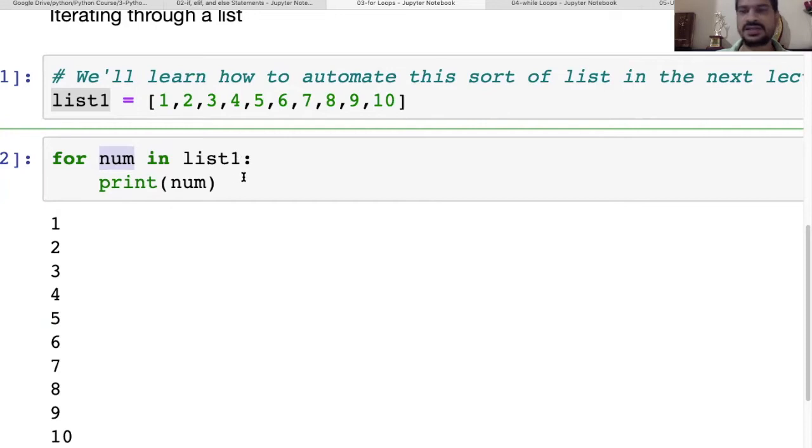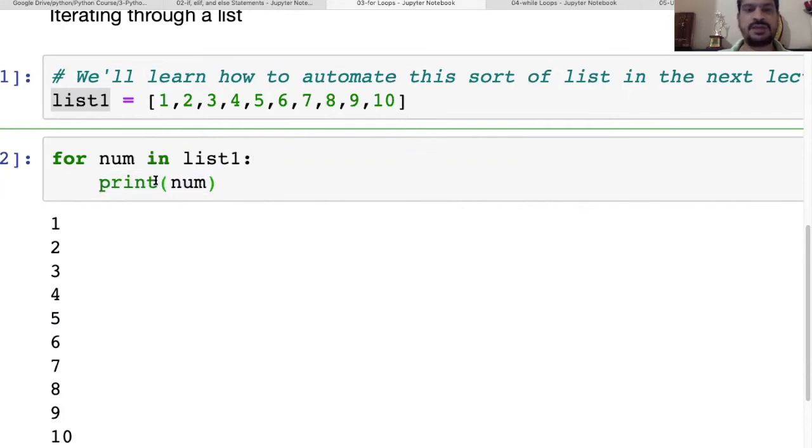For num in list 1 means whatever the value is in list 1 will be assigned to num one by one till list 1 is exhausted, or till the end of list 1. And then we have a colon, and then with the indentation, we have a statement.